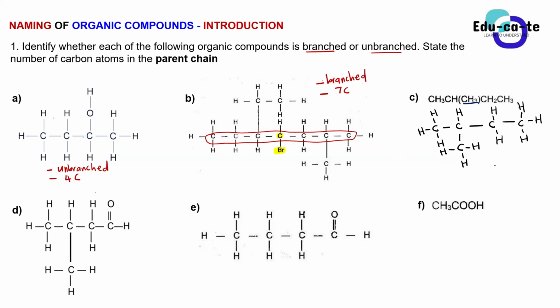It's branched. It is branched. And then what is the highest number, the number of carbons in the parent chain? Yes, Orifa? The 4. 4 carbons.